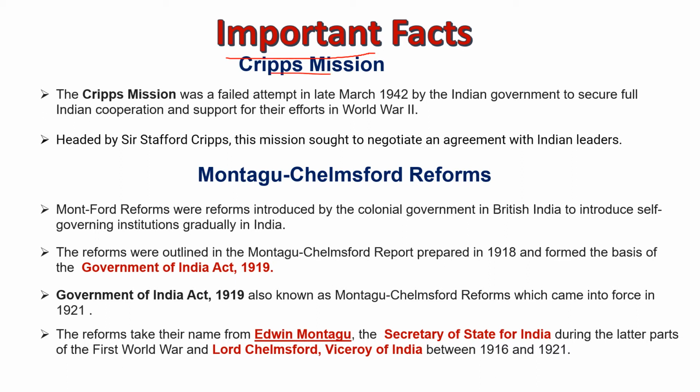First, the Cripps Mission. The Cripps Mission was a failed attempt in late March 1942 by the British government to secure full Indian cooperation and support for their efforts in World War II. It was headed by Sir Stafford Cripps. This mission sought to negotiate an agreement with Indian leaders.